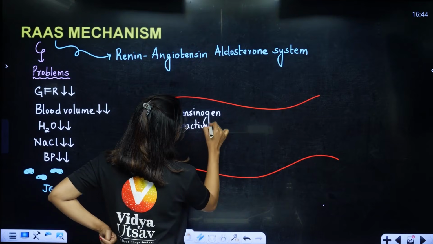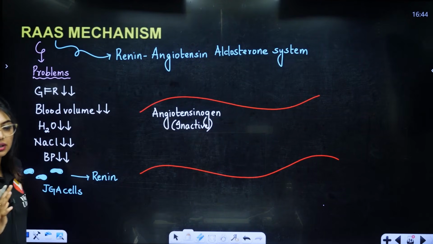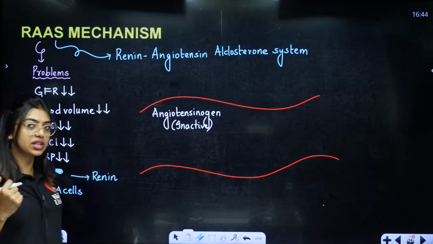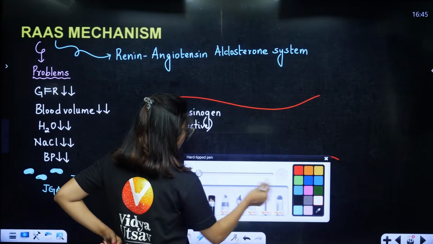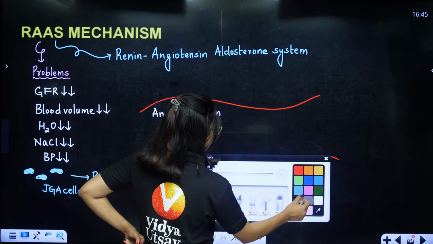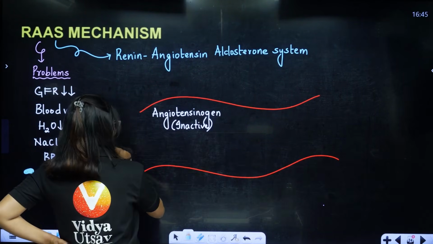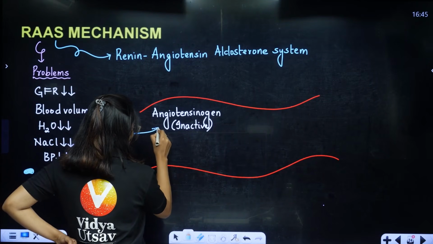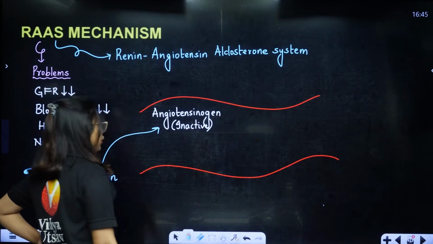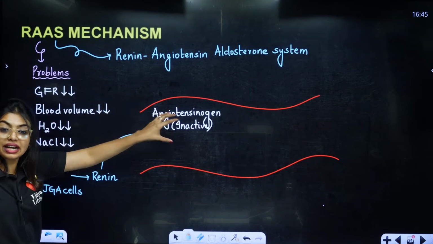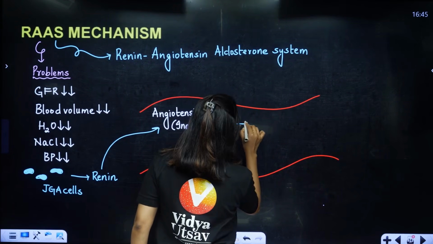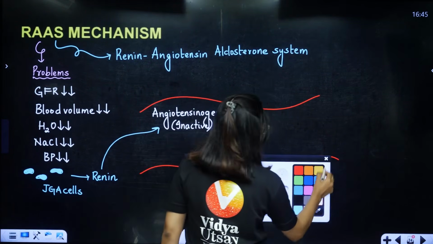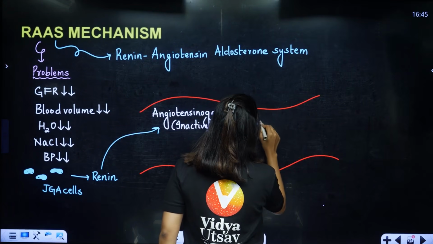Liver has made it and kept it here, saying that whenever required I will use it. Now what will happen? The renin is going to come from here, and what is it going to do? It is going to activate this angiotensinogen to angiotensin 1. What is it going to activate to?